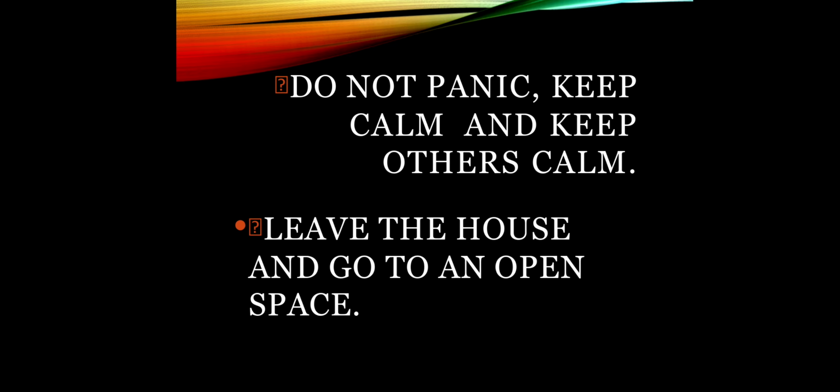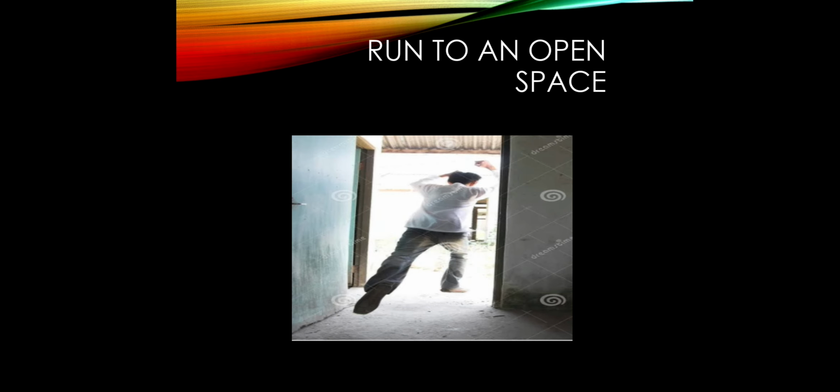Next one is, leave the house and go to an open space. As you can see in the image, the man is running out of the house. Why is he running out of the house? Because if the building or his house collapses, he can have an injury to his head. That is why he is running out to an open space under the sky, so that no building or debris may fall upon his head and he may not get any sort of injury.